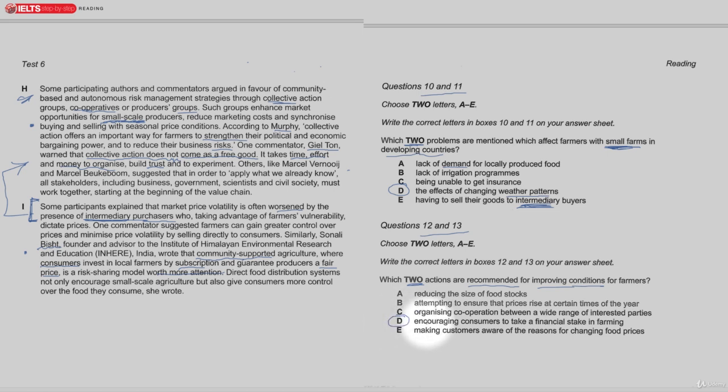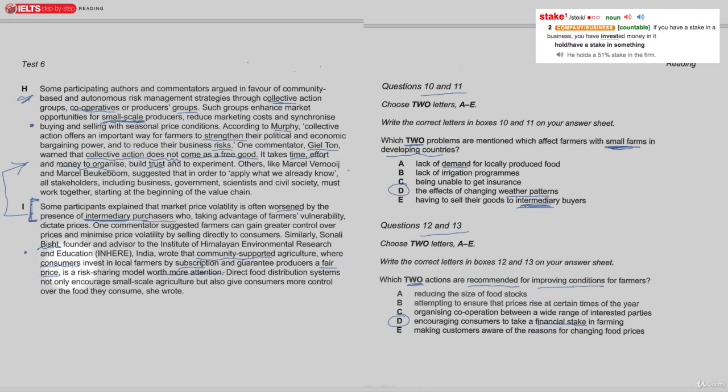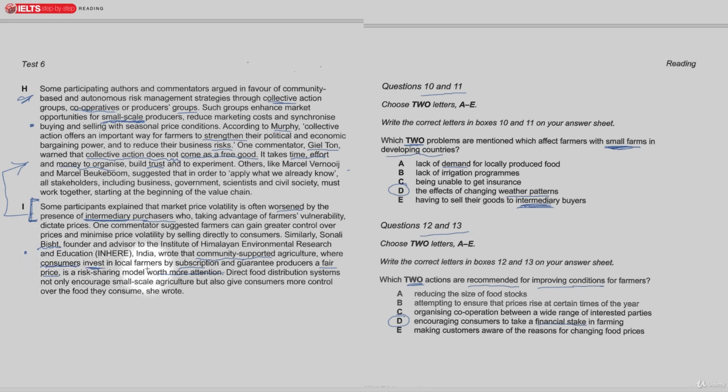This one we saw already, encouraging customers to take a financial stake in farming, and we saw it over here. Customers invest in local farmers, help them out financially in exchange for a percentage of profits or something like that. Okay, so that's sitting here, and then